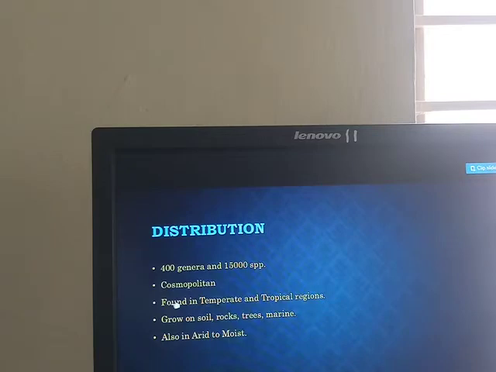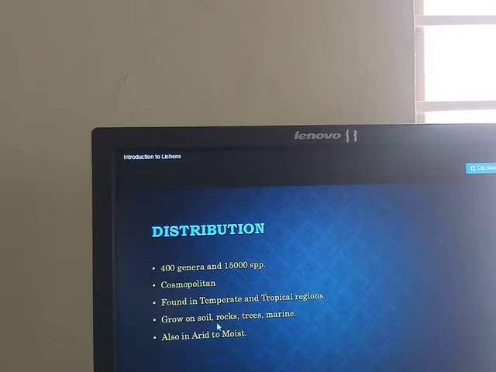Okay, and their distribution. There are 400 genera and 15,000 species found throughout the world, and they are cosmopolitan. Cosmopolitan means they are found everywhere. Everywhere means the trunk of the tree, bare rocks, hilly regions, old walls, moist places, and temperate and tropical regions.